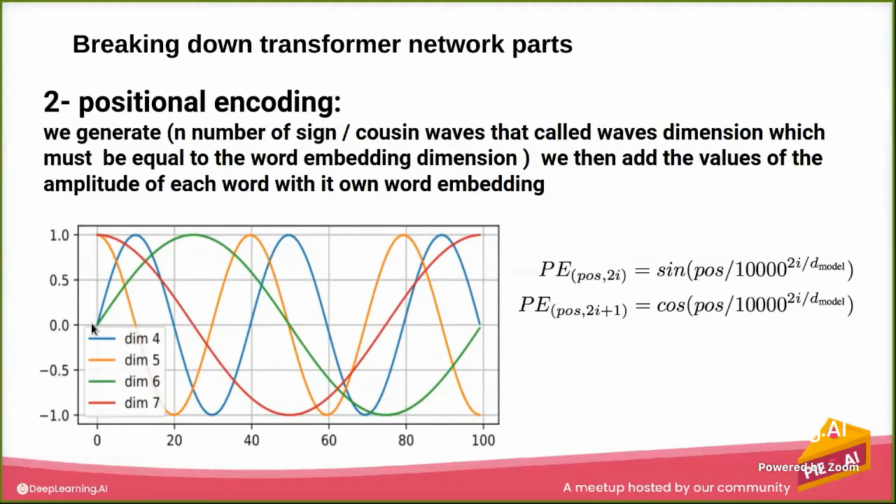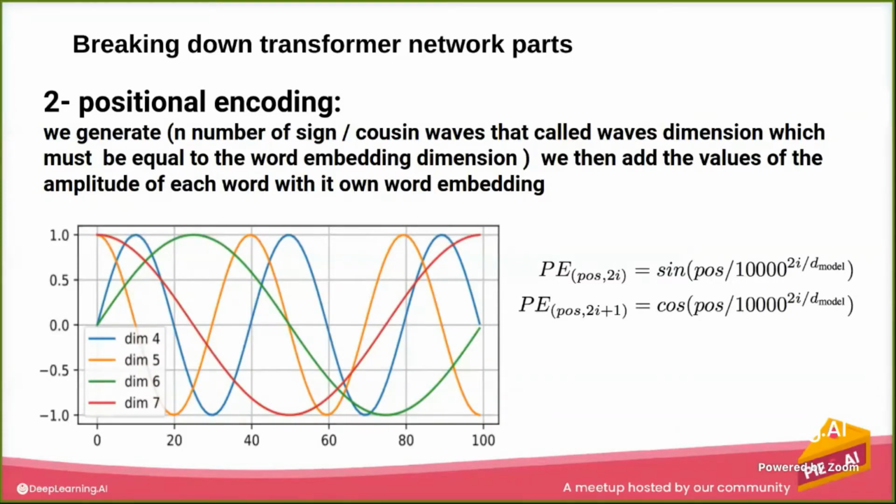So let's say for word number 0 we take the amplitude of dimension 5, which is here 1, and add it to whatever the value is in the word embedding represented from the input embedding of the previous stage. With this we capture the position information, and with this we end our pre-processing stages.